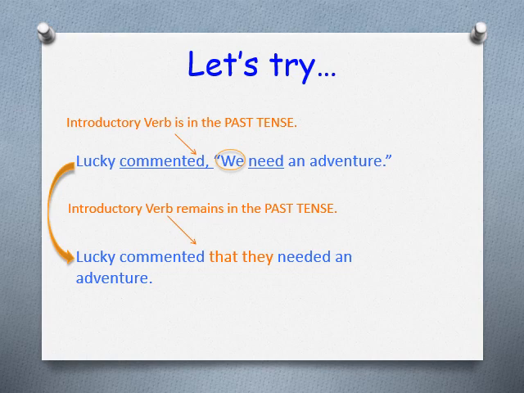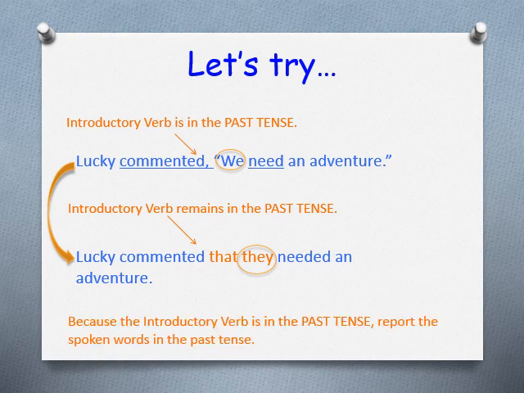Let's just quickly look: the we now changes to they. But can you see that because my introductory verb was in the past tense, my need now needs to change to the past tense as well. So because the introductory verb is in the past tense, we have to report the spoken words in the past tense as well.